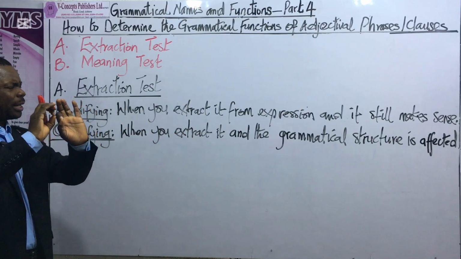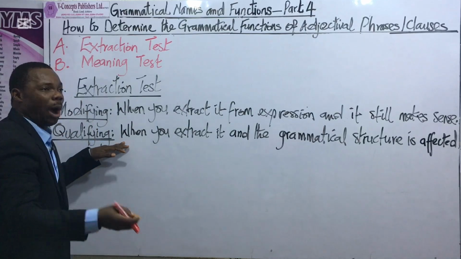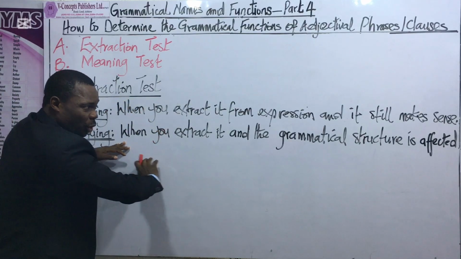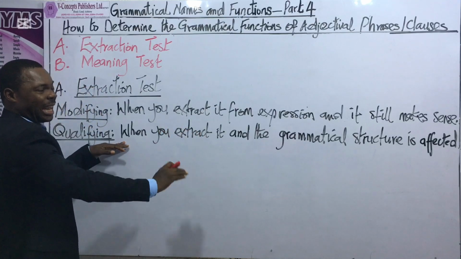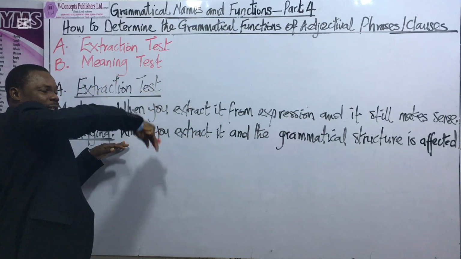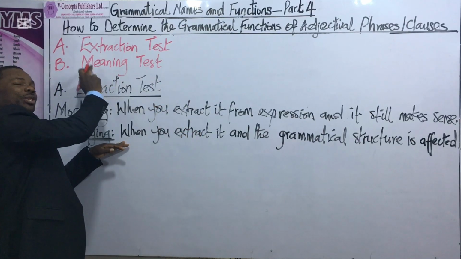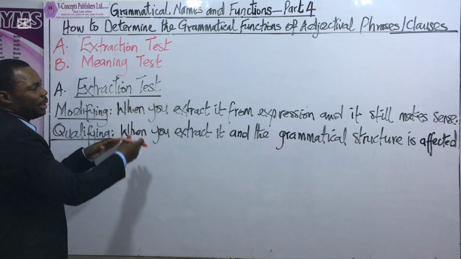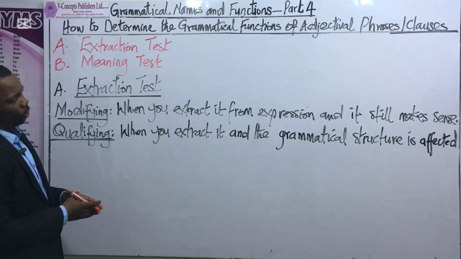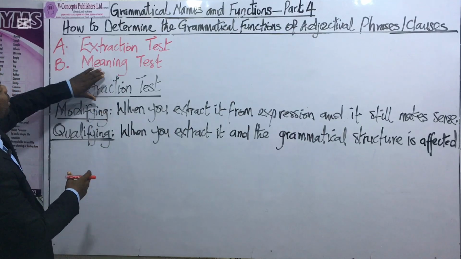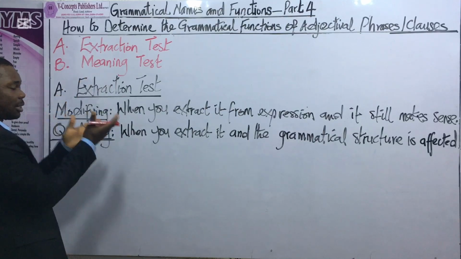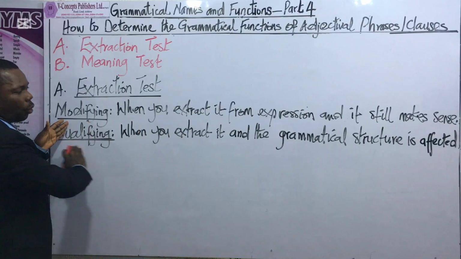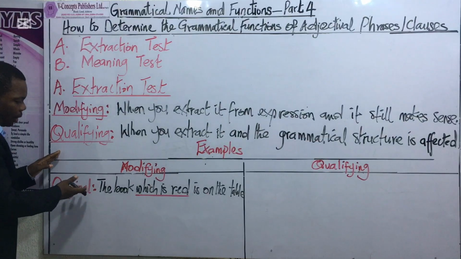We're going to get to understand why extracting the clause or the phrase from the original expression can possibly destroy its grammatical structure by the time we start explaining the meaning test. But in the meantime, let's consider a few examples to demonstrate how the extraction test can differentiate between the function of modifying and qualifying. Now, here we go.